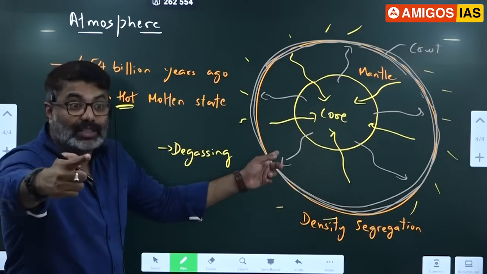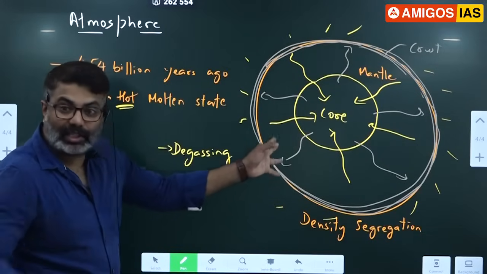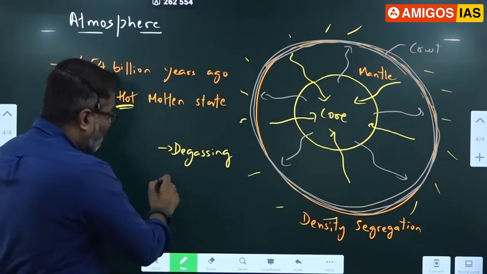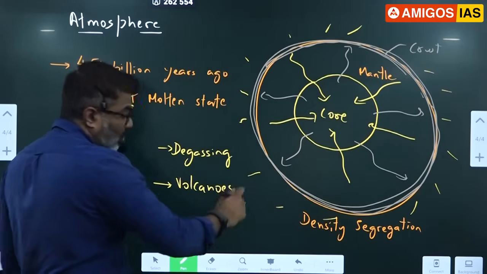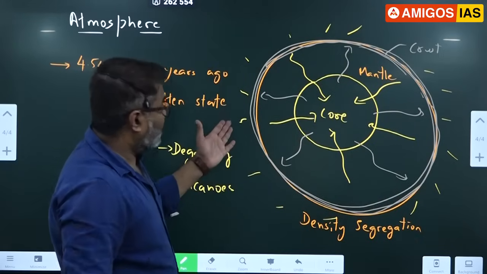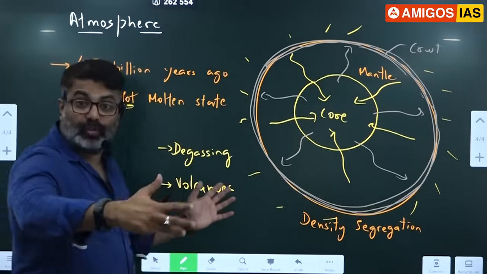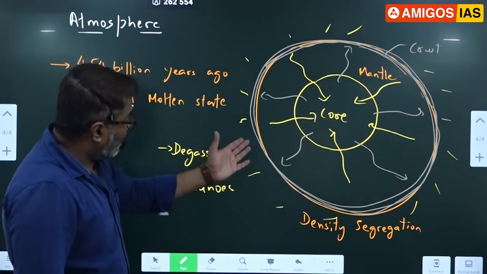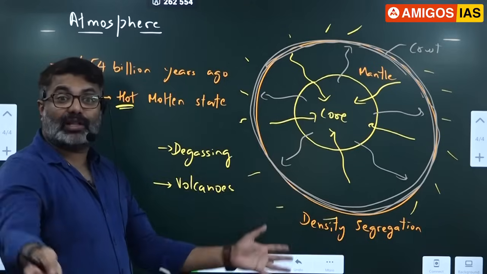During this, a lot of gases are released. What gases? The gases which are here in the crust are released. Hydrogen, helium, all those were released. Then volcanoes also. Many volcanoes erupted. The volcanoes released a lot of dust, ash into the surrounding area. Because of the heat, moisture also came out. All that moisture, gases, dust came out and encircled the earth because of the earth's gravity.